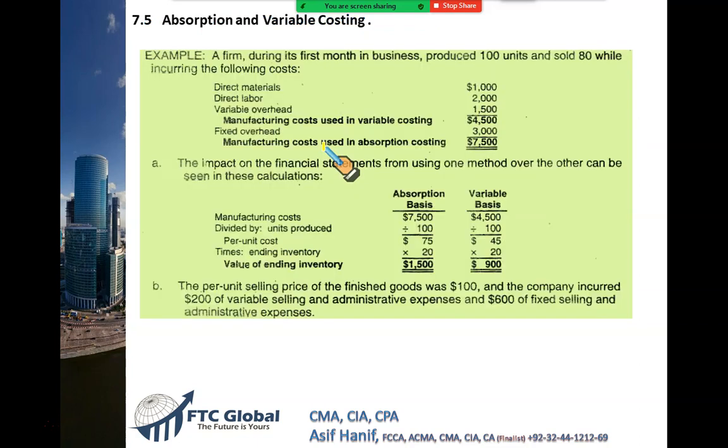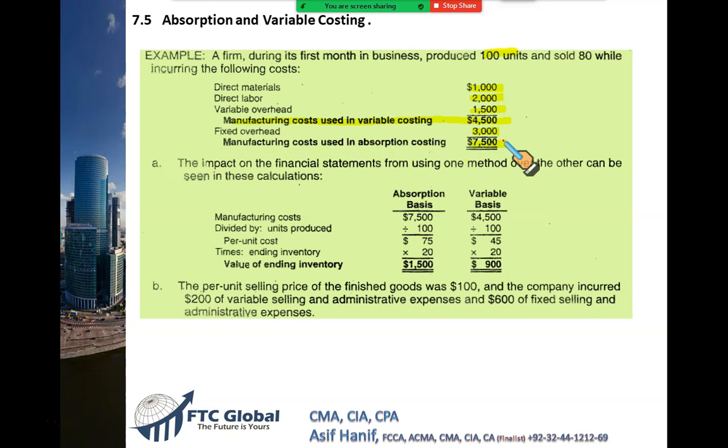Now take this example. A firm produces 100 units. It takes in 1,000 of material, 2,000 of labor, and 1,500 of variable cost. So your variable manufacturing cost is 4,500. Okay. We need fixed cost also. If you bring in fixed cost, which is 3,000, your full cost will be 7,500.